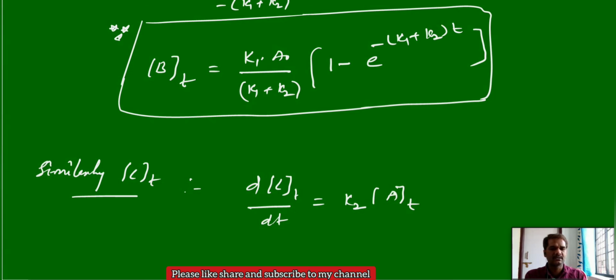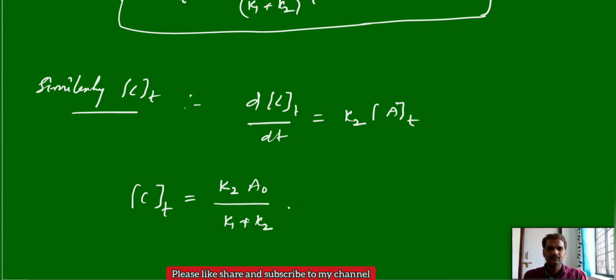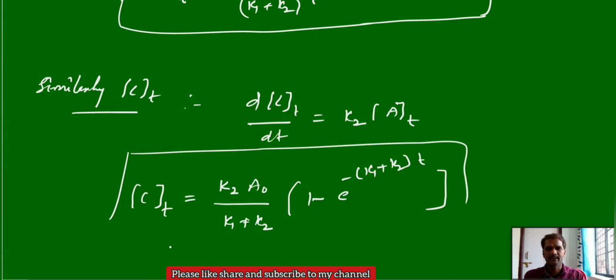The remaining, the concentration of A, you substitute here, A0 e power minus (K1 plus K2) t, again you do the derivation and integration, and finally we will get the concentration of C at a time t is equal to, in place of K1, now the rate constant with respect to C, K2, initial concentration A0 by (K1 plus K2) into 1 minus e power minus (K1 plus K2) into t, and this is the concentration of C at a time t.